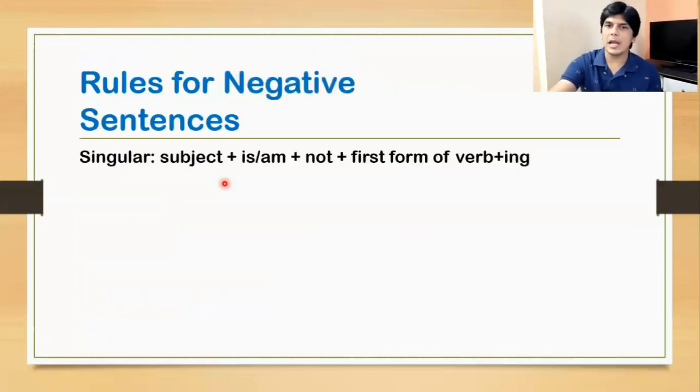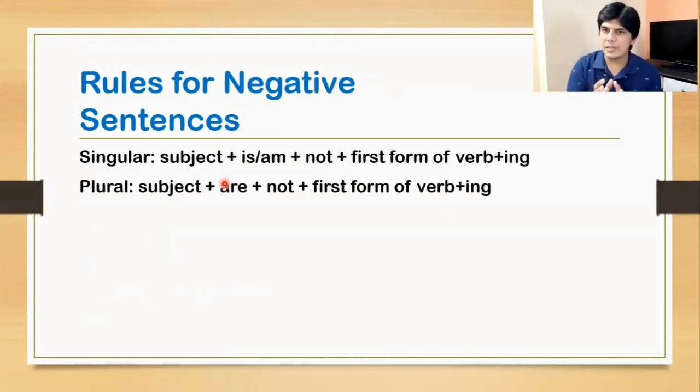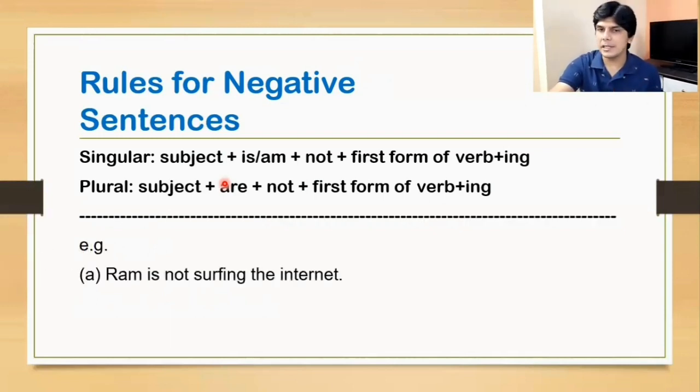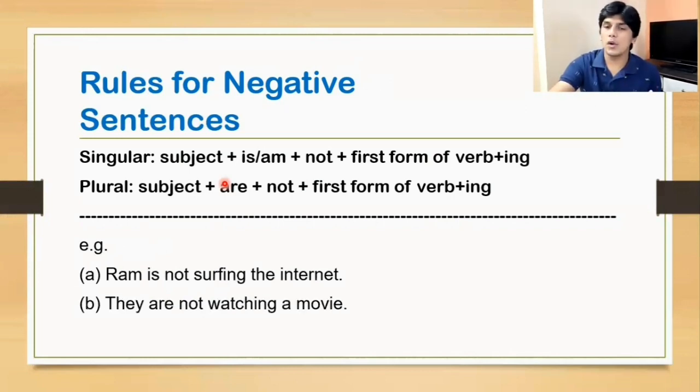Now rules for negative sentences. Again, singular and plural. Here the only difference is the addition of not. Ram is not surfing the internet. They are not watching a movie. Ram is singular, so is. They is plural, so are.